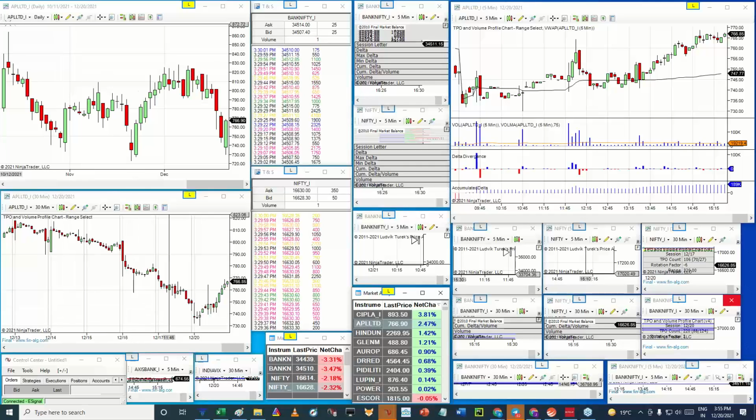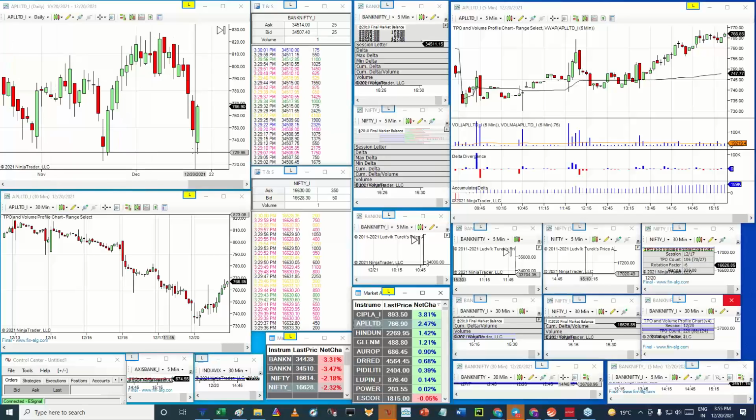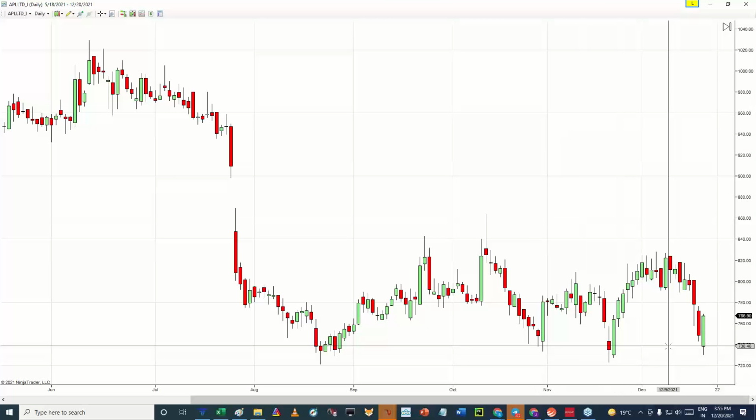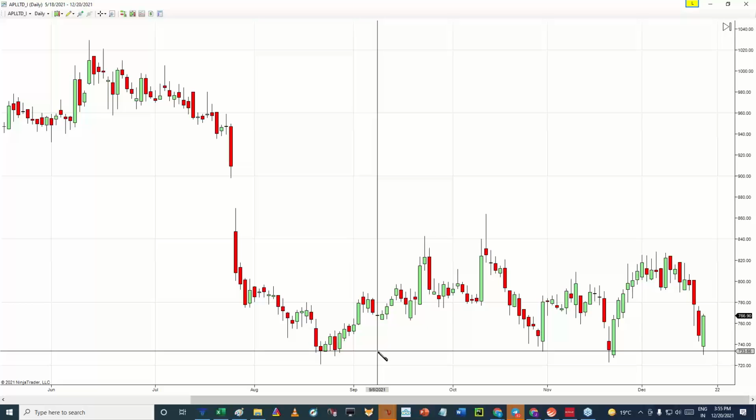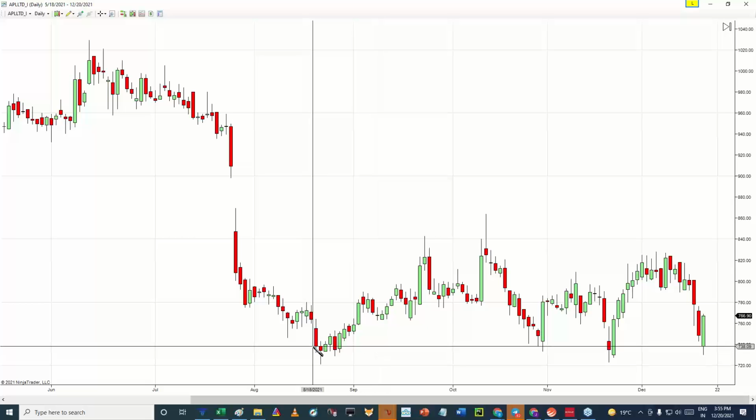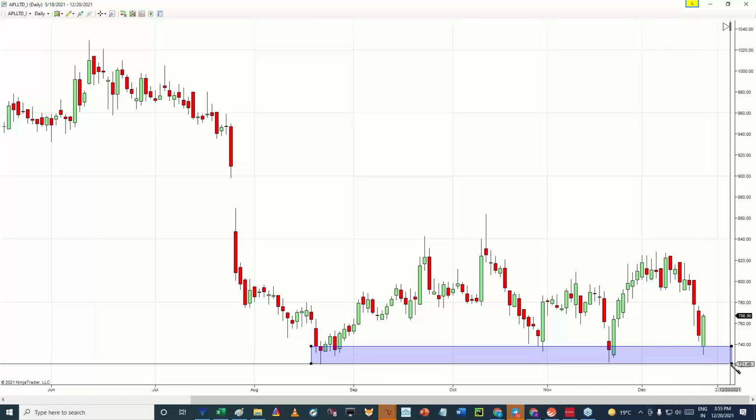The second stock was APL Limited. In this stock, the pattern the chart is showing is called a piercing pattern, and this is also a demand zone for APL Limited.